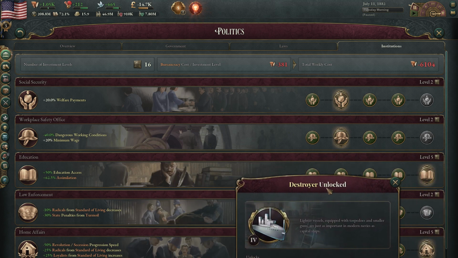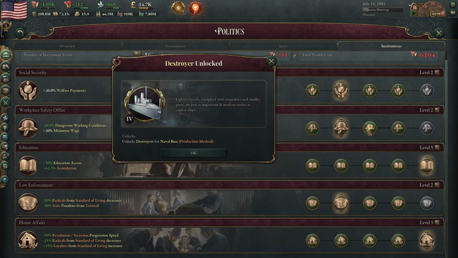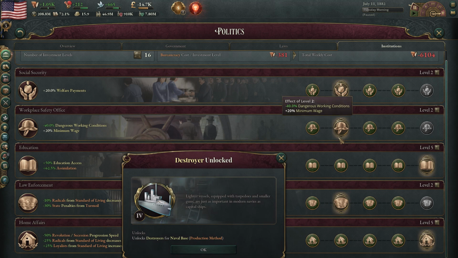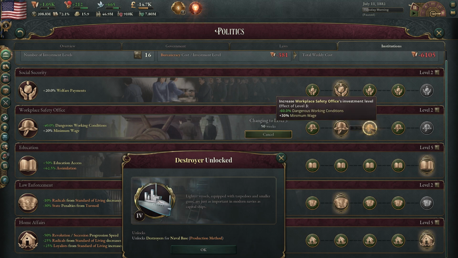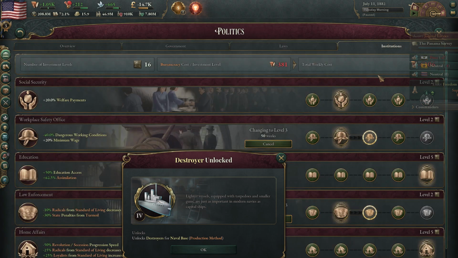So with the Social Security, could step that up. Or the workplace safety. We already got the full education. Could do law enforcement a bit further as well. But radicals has not really been a major issue for us because we are doing so much to help our people. So let's go ahead and go with 1 level of workplace safety. I suppose we will do 1 more level of law enforcement. And we might be able to get another one, but yeah, you'd have to build up a little bit. But of course, we almost have this done as well. So that's something to consider.